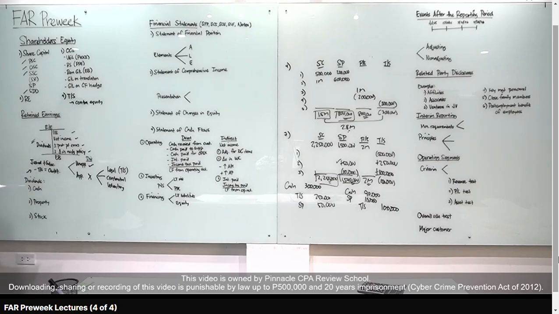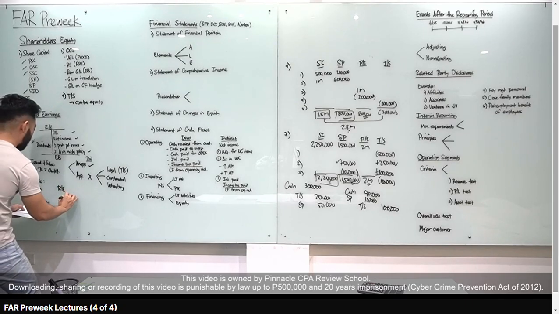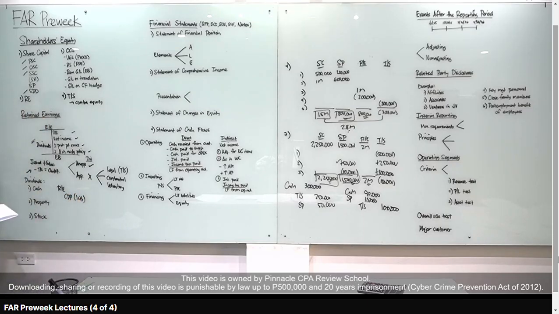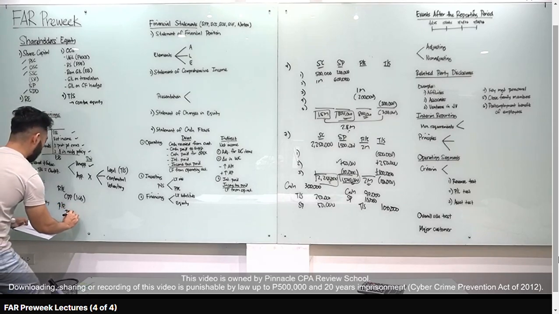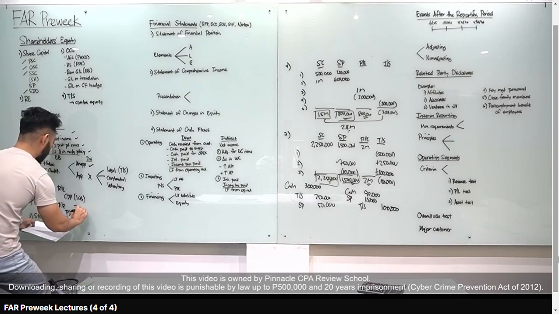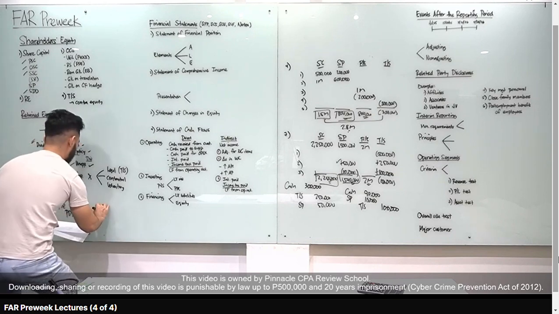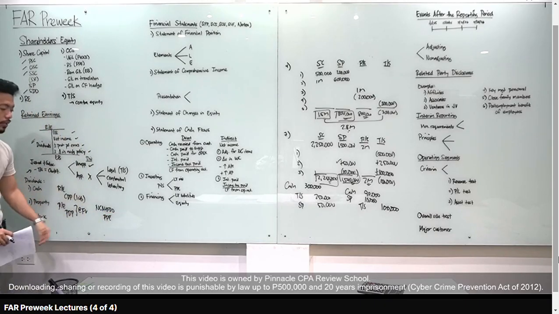So tingnan natin class kung paano yung entry natin kapag cash dividends. Debit, retained earnings, take note tayo yung magde-declare. Credit cash dividends payable. Yung cash dividends payable is a liability, which is equal kung how much yung cash na ibabayad natin to the shareholders. Property dividends naman, debit, retained earnings, credit, property dividends payable, liability rin yan at fair value of the property or asset. Okay? Fair value siya. Now, kapag ang dineclare natin is a non-current asset na property, meron tayong reclassification. Non-current asset, held for distribution to owners, credit, for example, PPE. I-reclassify lang natin.